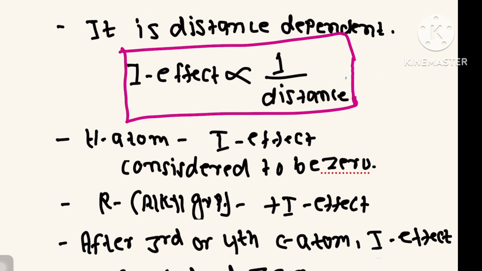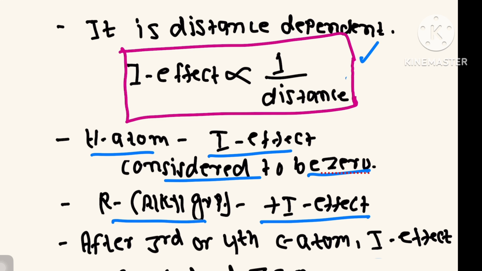After that, this is a very important point. It is distance dependent. When we increase distance, the I effect will decrease. When distance decreases, the I effect will increase. For H atom, the I effect is considered to be 0. For an alkyl group, it is a plus I effect. And after the third or fourth carbon atom, the I effect is considered 0. So you must remember these points related to I effect.